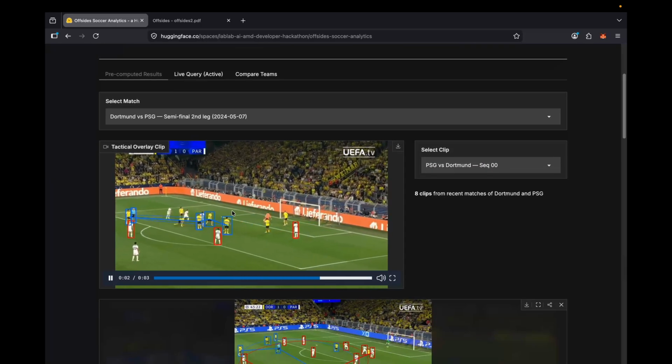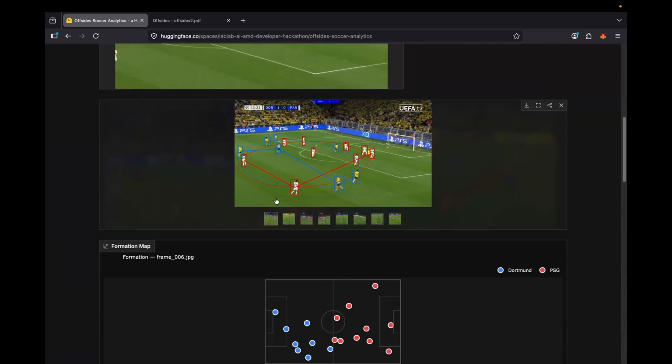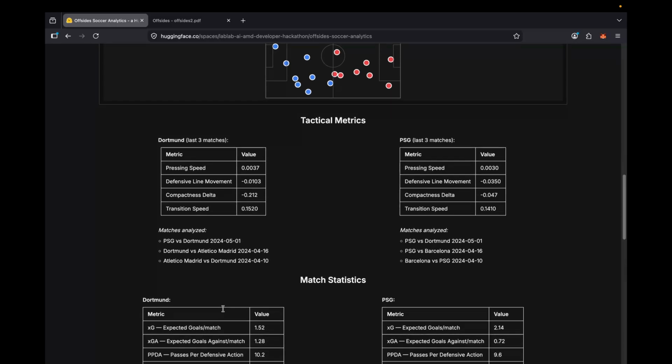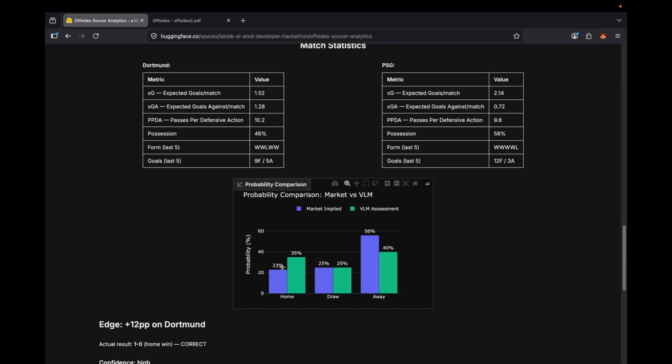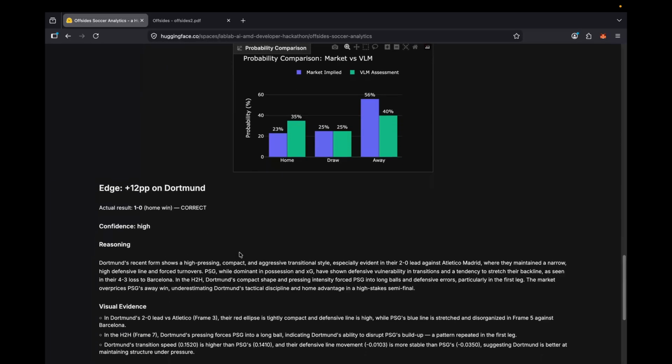This is what the vision model actually sees. All these annotated frames, with side-by-side metrics, are fed as context into the VLM prompt. Here is the key output: market odds versus the VLM estimate.